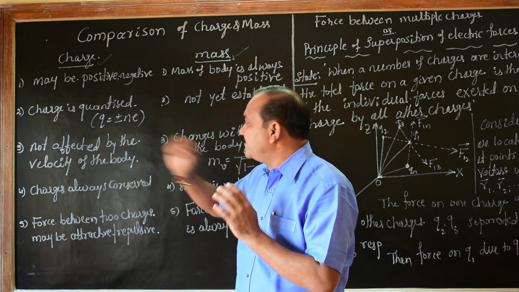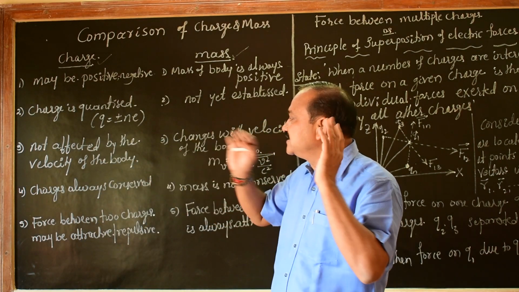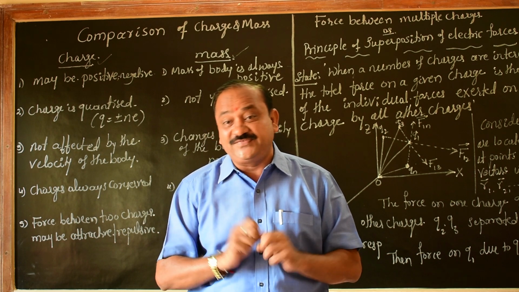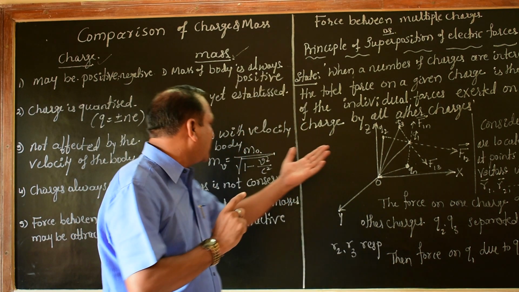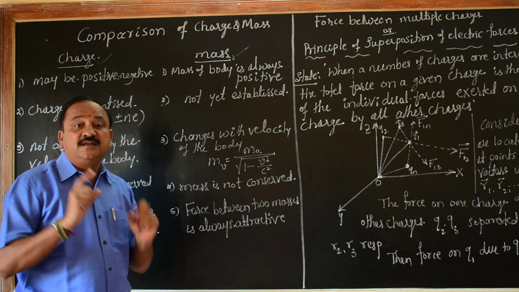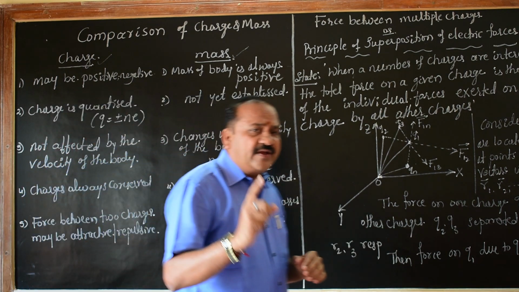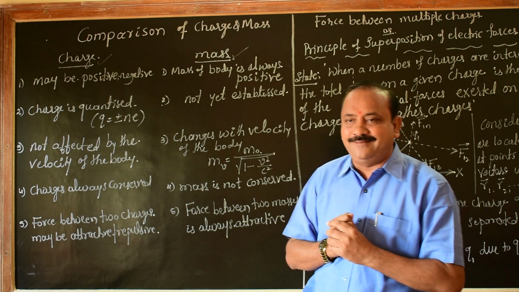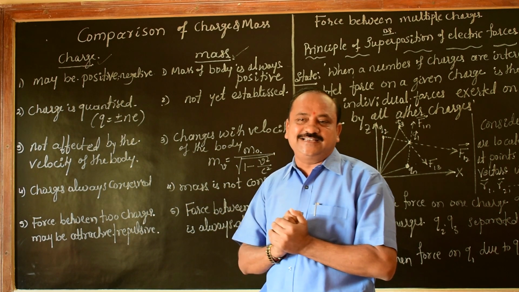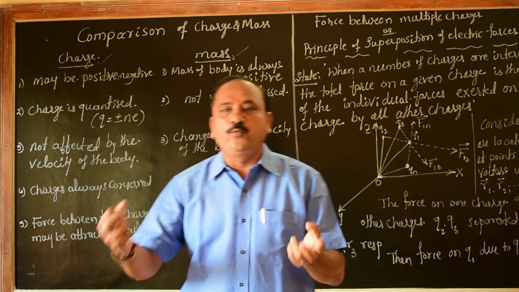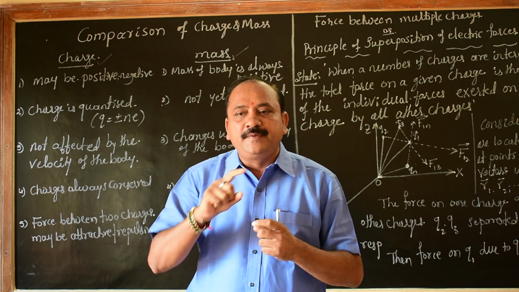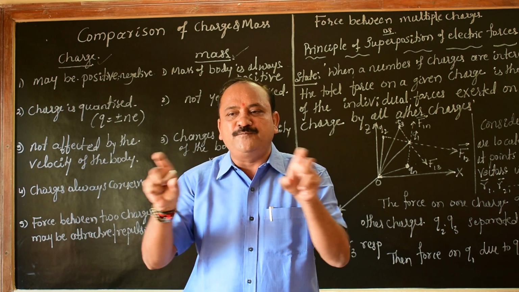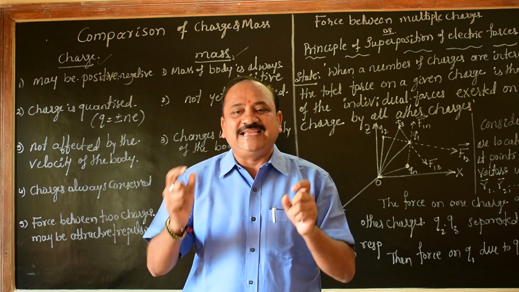Then the next, the fourth one: charge is always conserved. What about mass? Mass is not conserved. Then one more thing. The force between two point charges, for example Q1 and Q2, there must be some force established.